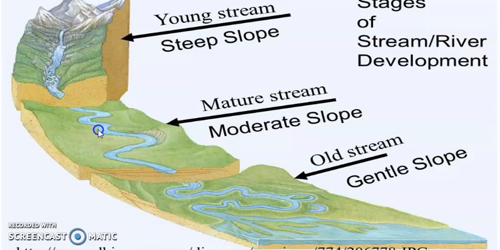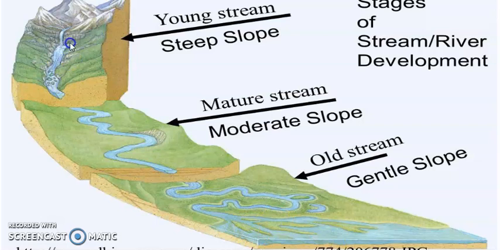Then finally it will come to those areas where you can see the gentle slope, or very little slope. So according to this slope, or according to the landform, we are dividing the stages of the river. A river has three stages: the first is called the upper course, the middle course, and the third is called the lower course. This is the upper course of the river, this is the middle course, and this is the lower course.